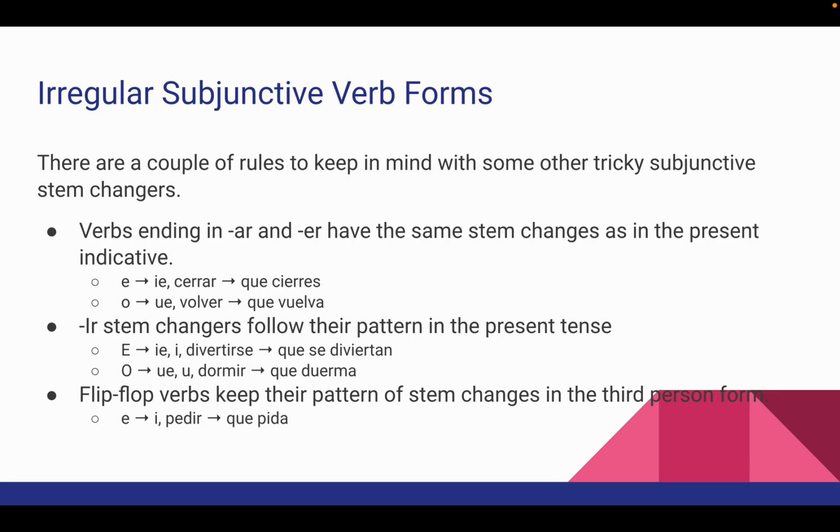Flip-flop verbs also keep their pattern of stem changes in the third person form. So E to I, like pedir. If you'll remember those flip-flop verbs in the preterite, it's pedí, pediste, pidió, pedimos, pedisteis, pidieron. So it keeps that same kind of stem change. So pedir in subjunctive becomes que pida in third person form. So those are just some tricky little things to remember with stem changers in the irregular subjunctive form.